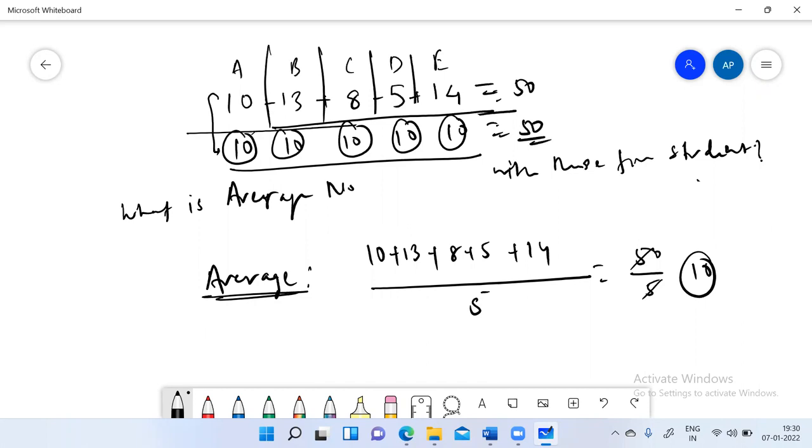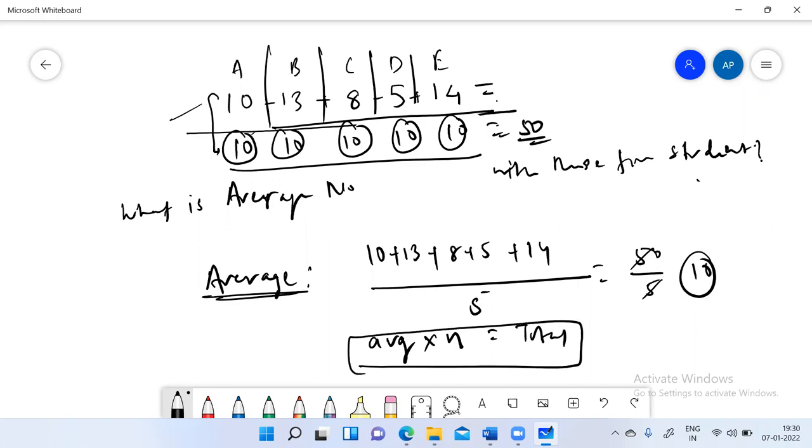So I can also say that if I don't want to sum the initial values, and if you want to calculate the total of initial observation, I can multiply average into number of observation to find total. So this is one way to visualize average: total divided by number of observation is average. So is it okay to everyone? So this is one way to see average.